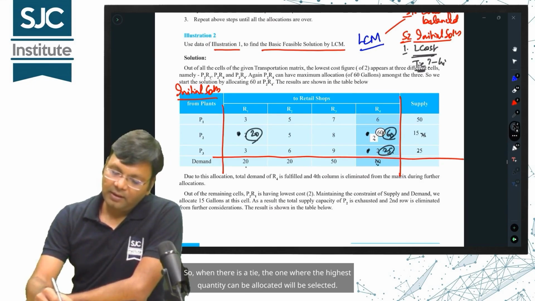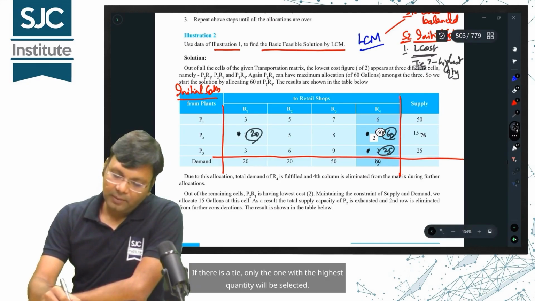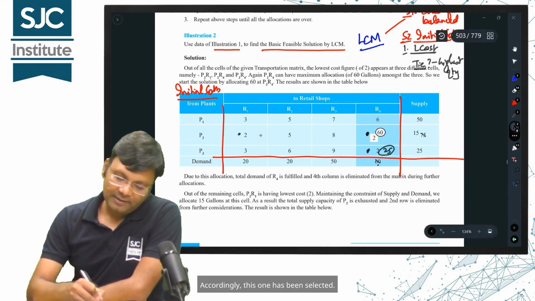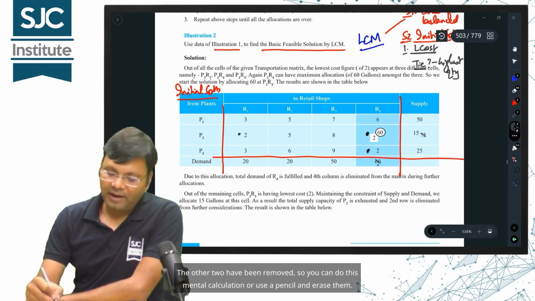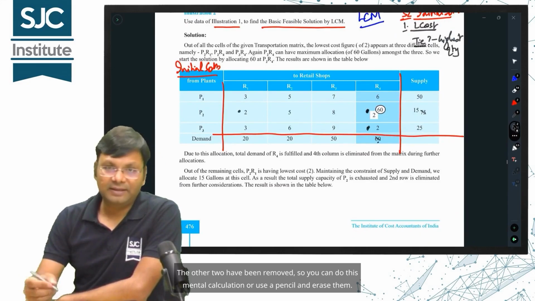So, when there is a tie, the one where the highest quantity can be allocated will be selected. Only the one where the highest quantity can be allocated will be selected. Accordingly, this one has been selected. The other 2 have been removed, so you can do this mental calculation or use a pencil and erase them.